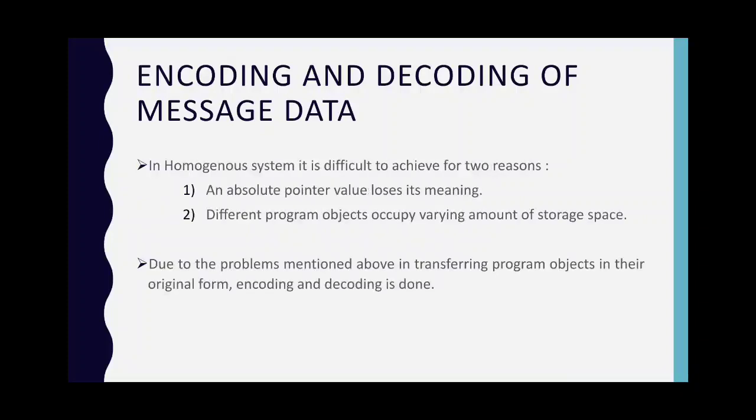In a homogeneous system, it is difficult to achieve for two basic reasons. First, an absolute pointer value loses its meaning when transferred from one address space to another. Therefore, program objects using absolute pointer values cannot be transferred in their original form, and some other form of representation must be used to transfer them. The pointer to a tree or a linked list is an absolute pointer.